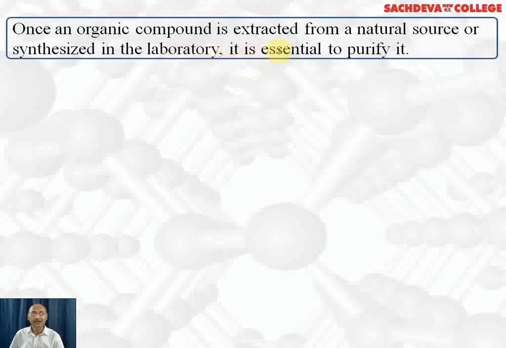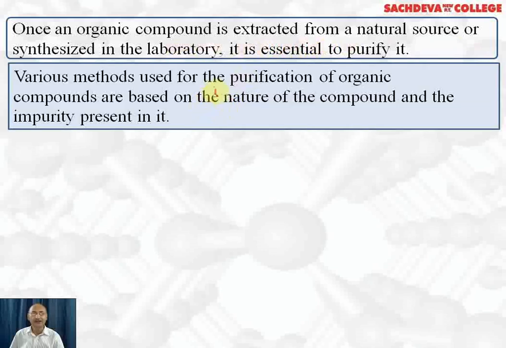Once the organic compound is extracted from the natural source or synthesized in the laboratory, it is essential to purify it. Now, various methods used for purification of organic compounds are based on the nature, particularly the properties of the compound and the impurities present in it.